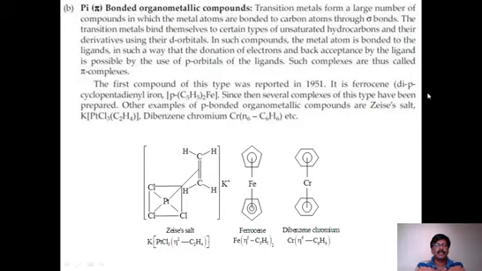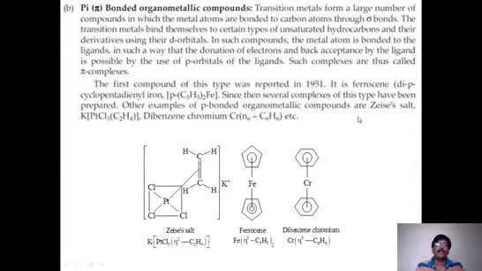And you can see there are some good examples of how pi bonded organometallic compounds are formed. Transition metals form a large number of compounds in which the metal atoms are bonded to carbon atoms by sigma bonding. But in some compounds, pi bonding is also possible. The best example is ferrocene, a very usual compound we know. See the structure, where iron is the metal linked to two cyclopentadienyl anions. This is ferrocene.